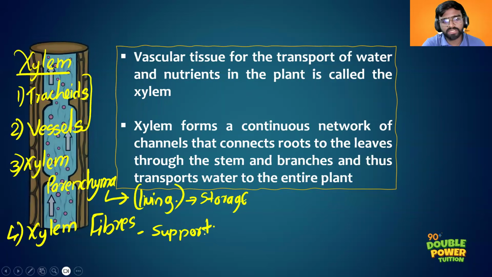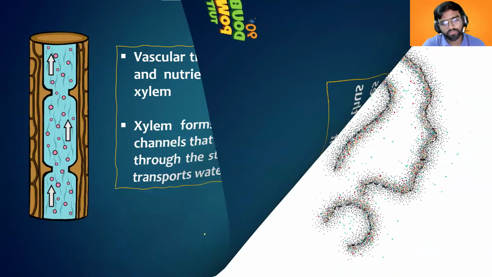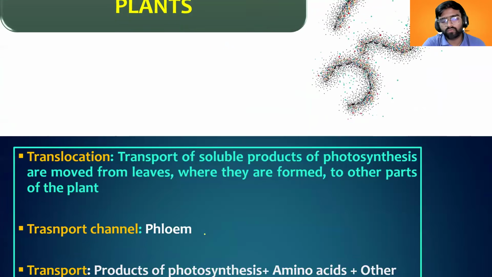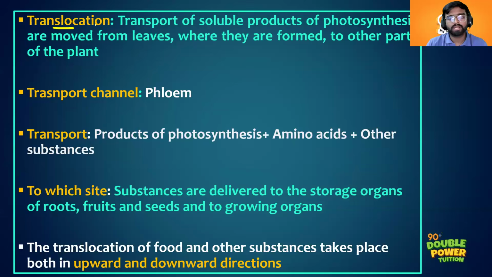Then after that, we had discussed about the phloem, right? The transportation of food through the phloem is called translocation. So what is translocation? Sometimes they will ask you to define translocation. At that time, you should say it is a transport of food from the leaves to the different parts of the plant through the phloem.